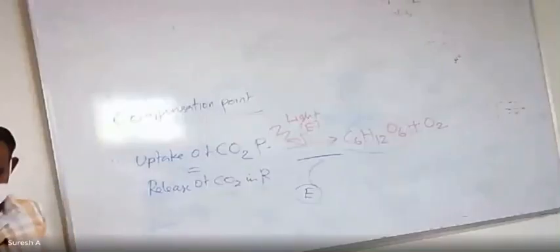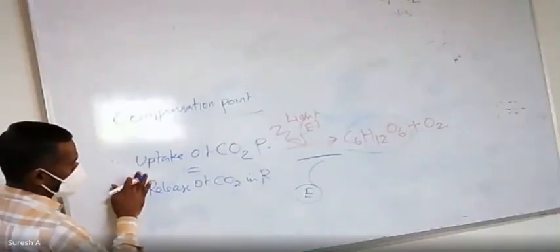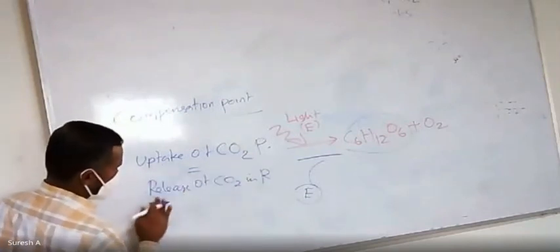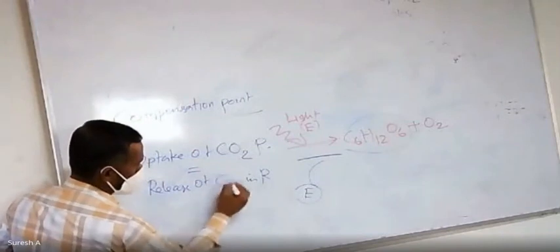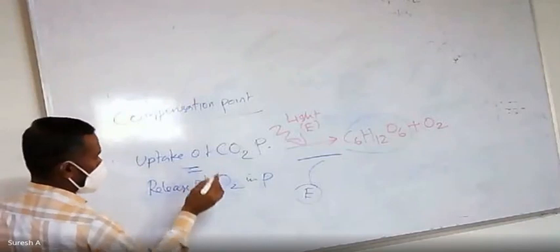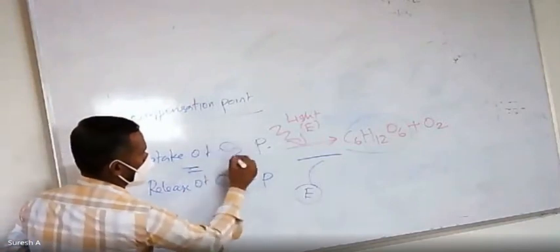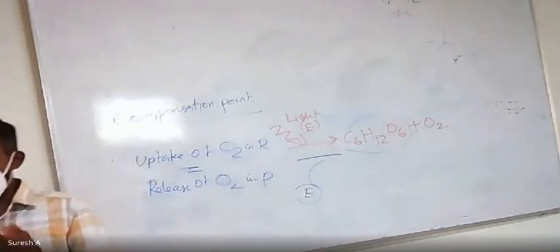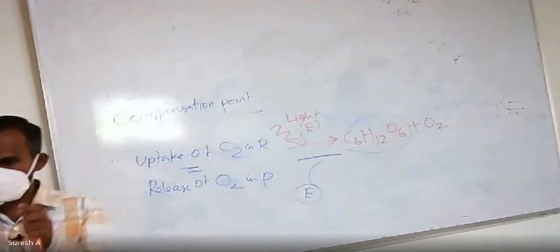Very good. In other terms, the release of oxygen in photosynthesis is equal to the uptake of oxygen in respiration. Is it clear? Yes, sir. So the compensation point is when the rate of photosynthesis equals the rate of respiration.